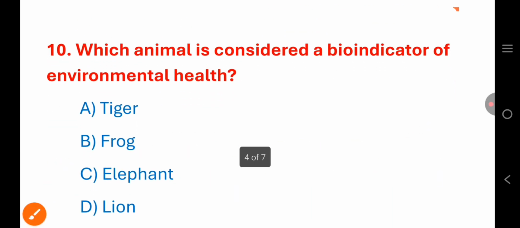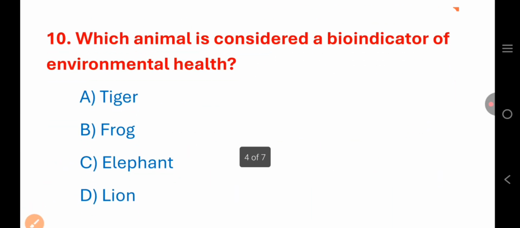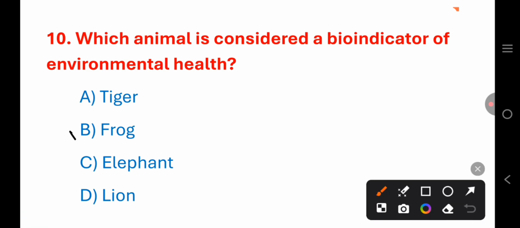Next, which animal is considered a bioindicator of environmental health? Tiger, frog, elephant, or lion? It is your frog. Option B. Because the skin of a frog is very permeable, which absorbs water and air directly, and it is very sensitive to pollutants, also to toxins and climate shifts, both in aquatic as well as in terrestrial environments. Okay.